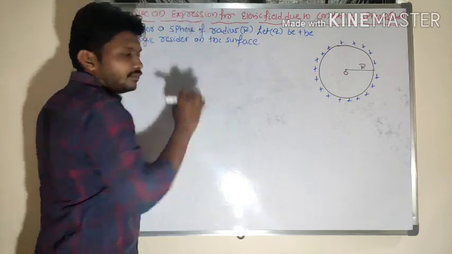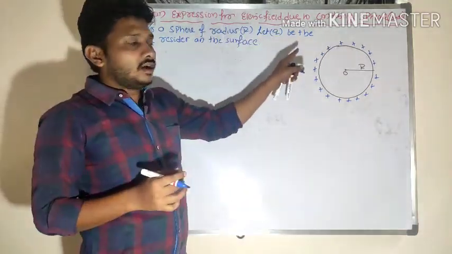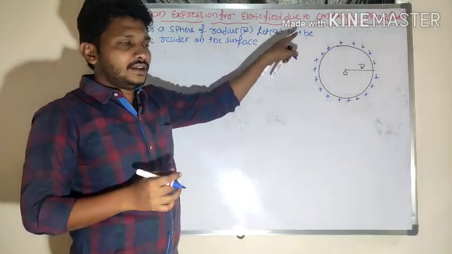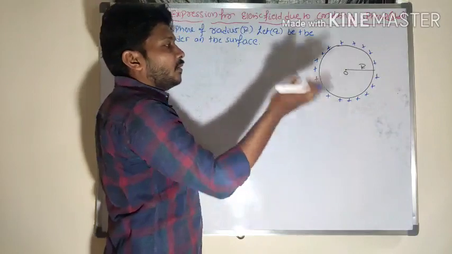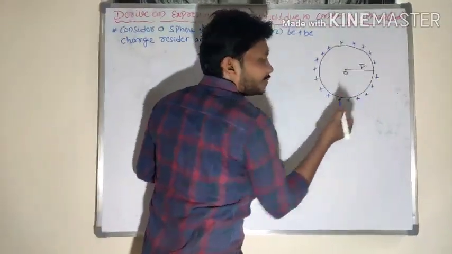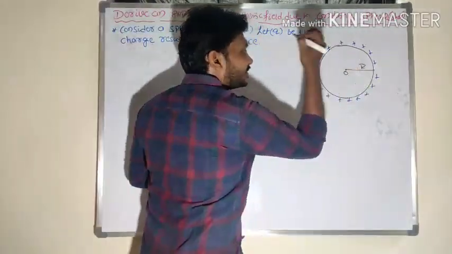Now I will choose three points with respect to this sphere. One point I will choose outside the sphere, one point on the sphere, and another point inside the sphere.